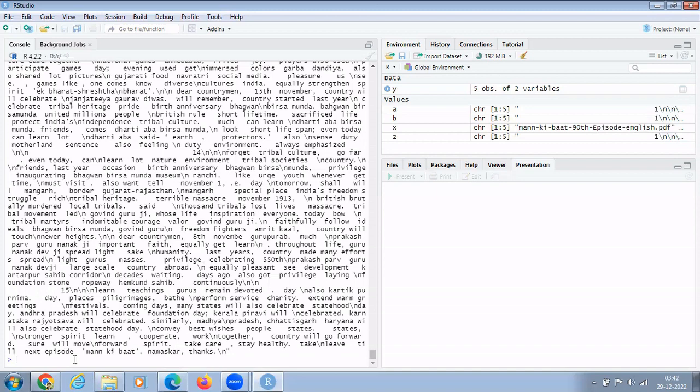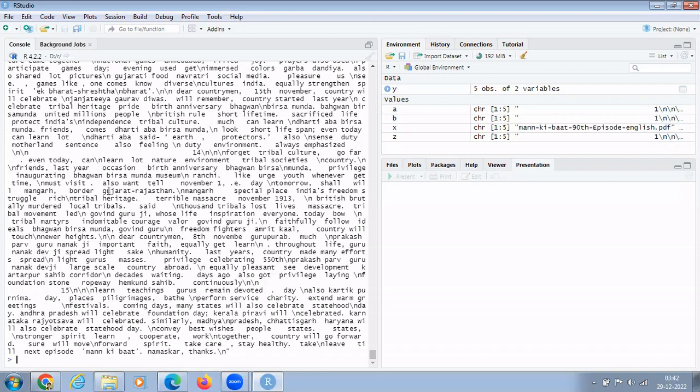But there is also a limitation. Many times, apart from these stop words, there are certain words where you have to be very clear whether you want to keep them in your script or not. Like you can see in this speech, the word G is there. What it represents is respect, as in respected PM, showing respect.